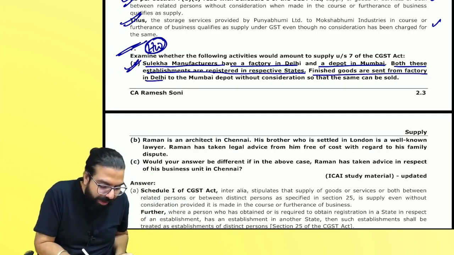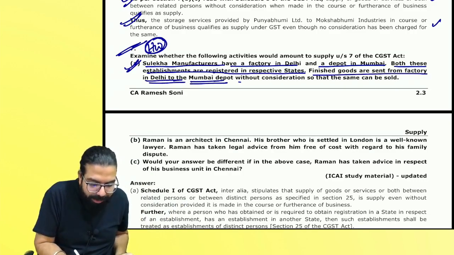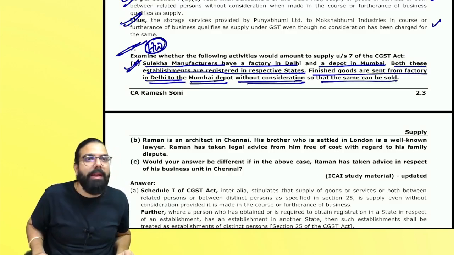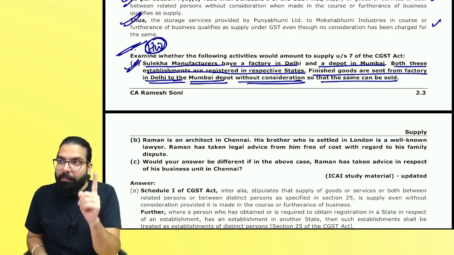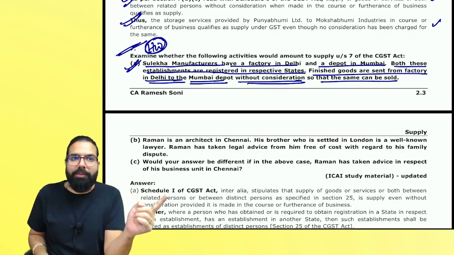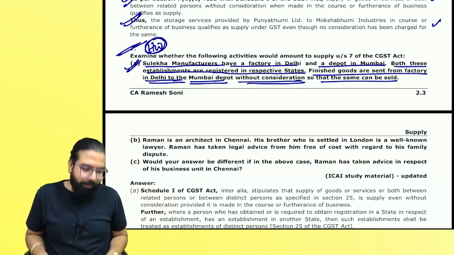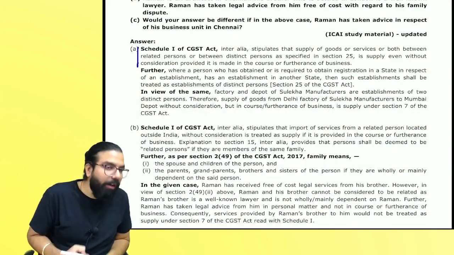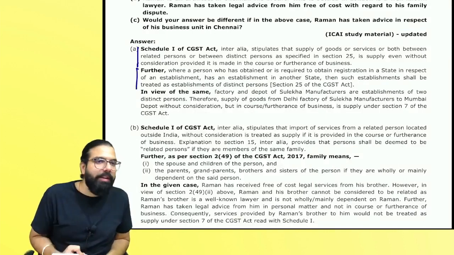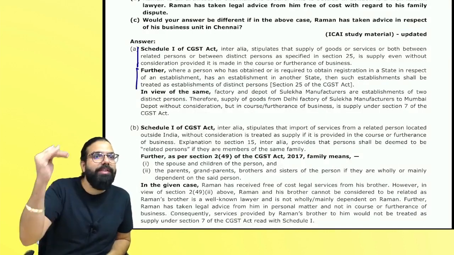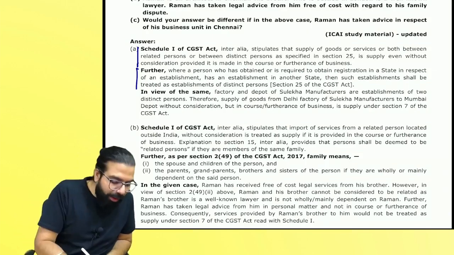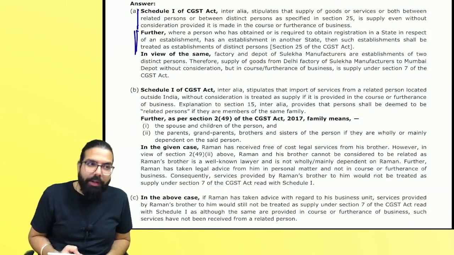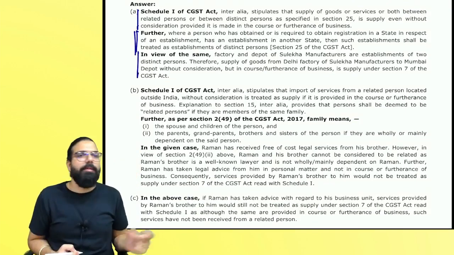Finished goods are sent from factory in Delhi to Mumbai depot without consideration so that the same can be sold. Sir, it's a supply between related or distinct persons in the course of furtherance of business and it will be a supply. So first you have to write as per Schedule 1. Secondly, you have to say both are distinct persons. First you have to say what Schedule 1 says about supply between distinct persons, and then say that yes, both are distinct persons, and hence give your conclusion. Is my point clear?